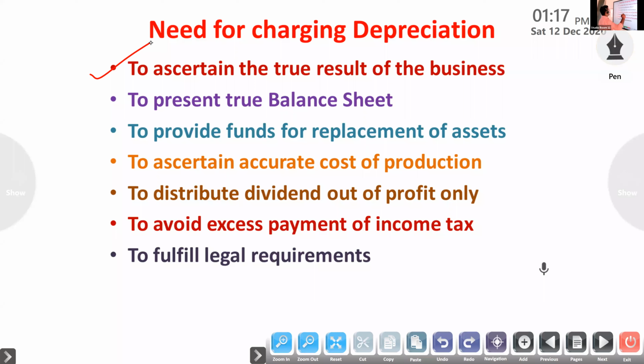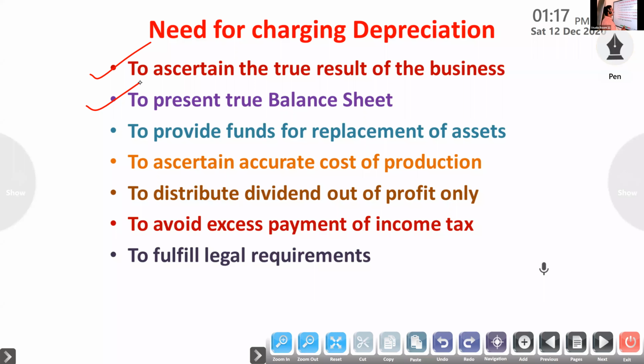Next one, to present a true balance sheet. Normally, whenever we write the balance sheet, we write asset minus depreciation. Suppose we are not including the depreciation, then the asset's value will be in excess of its true value. Is it correct?